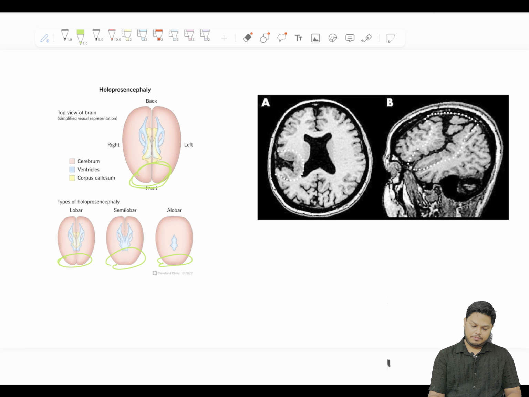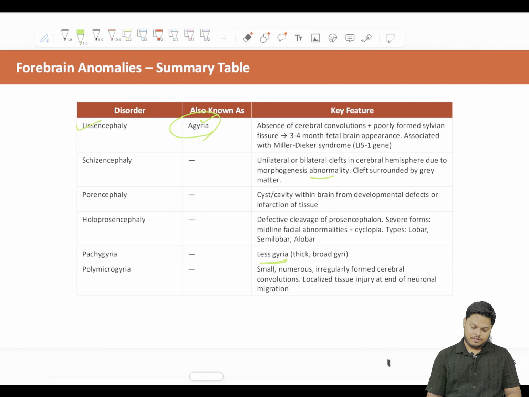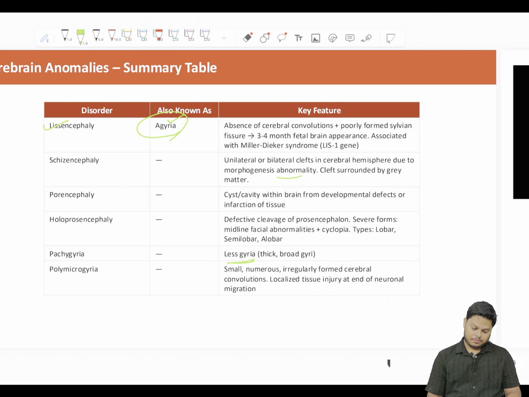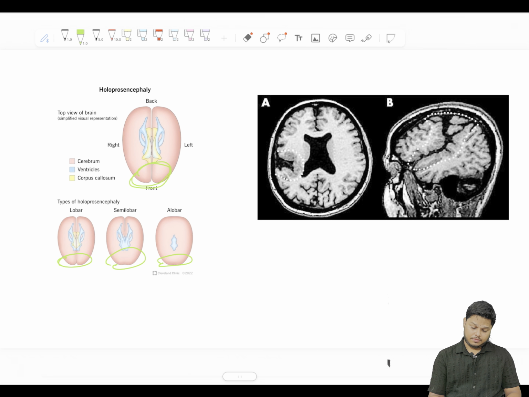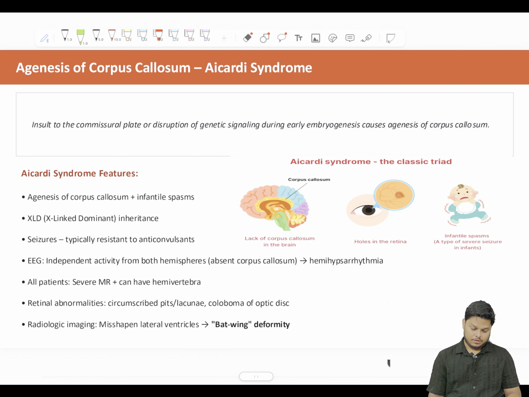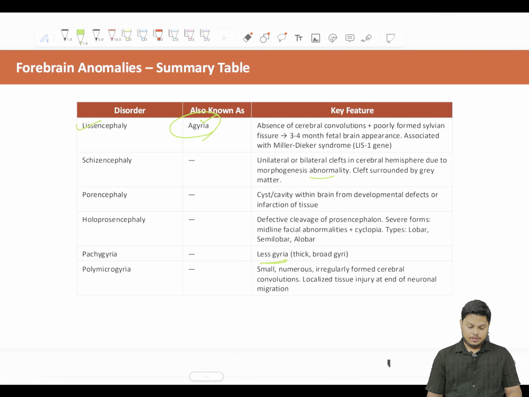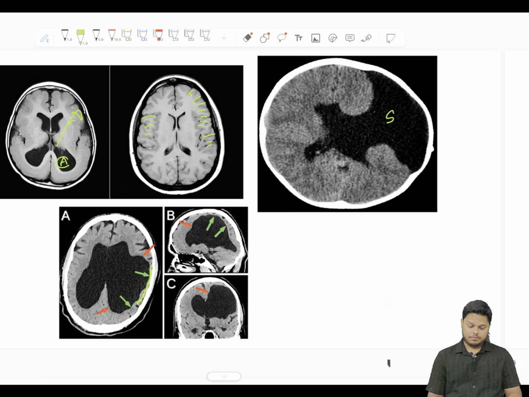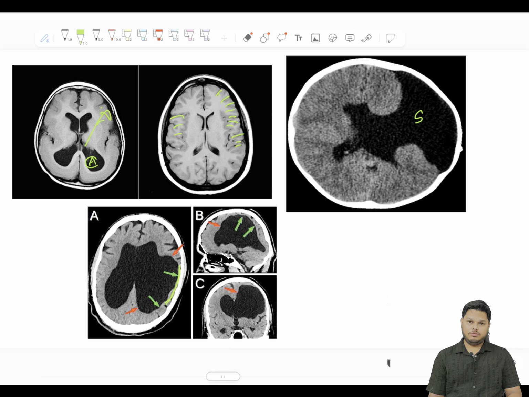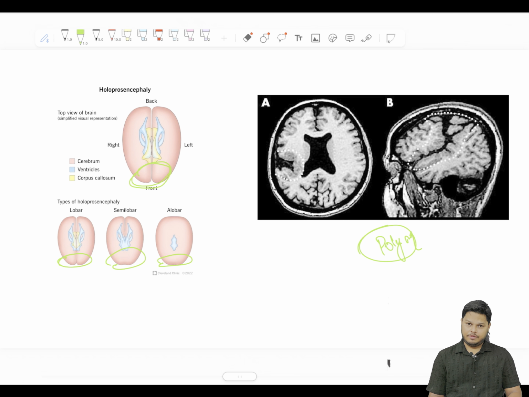See, this is polymicrogyria. It means small convolutions, and there is a defective cleft formation. This is the polymicrogyria. Okay, these are the forebrain anomalies. Remember, the questions are mostly asked from lysencephaly, schizencephaly, porencephaly, then pachygyria, polymicrogyria. Just remember, they will confuse you between schizencephaly and porencephaly. Unilateral cleft is one, another one is a pore.